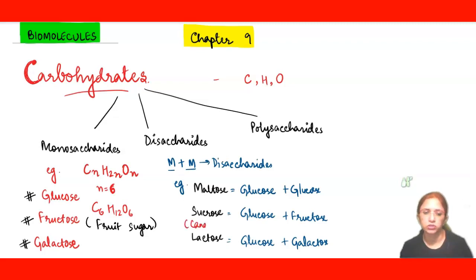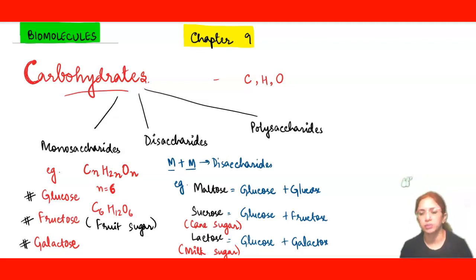Sucrose is also known as cane sugar. This is the common sugar which we eat at our home, and lactose is present in milk. That's why it is known as milk sugar. So the common names that I have told, like fruit sugar for fructose, cane sugar for sucrose, milk sugar for lactose, are also required to be learned.